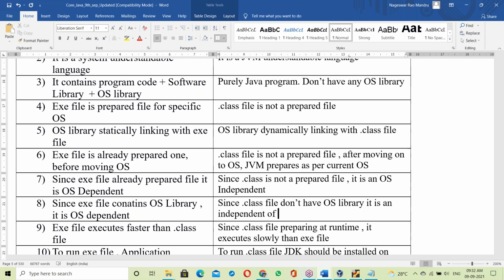Even a Python script doesn't have any OS library. Since a Python script doesn't have any OS library, that is also OS independent. Any program which contains an OS library is OS dependent; generally, exe files are OS dependent. A Java program doesn't have an OS library, so it is OS independent. A Python script also doesn't have an OS library, so it is independent of OS. Scala also doesn't have an OS library. Scala is just the next generation of Java.